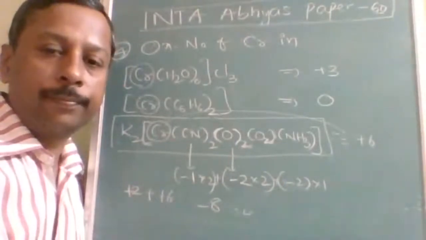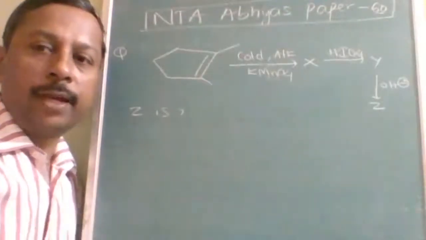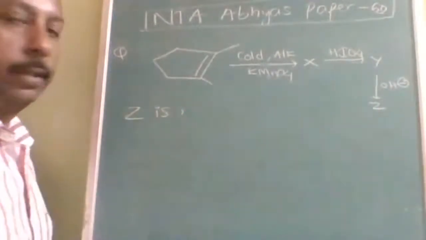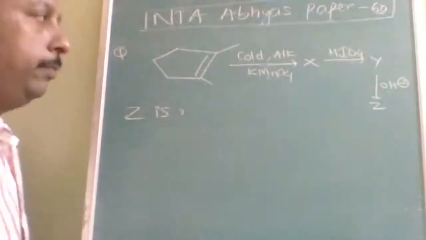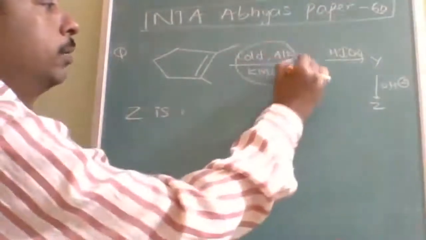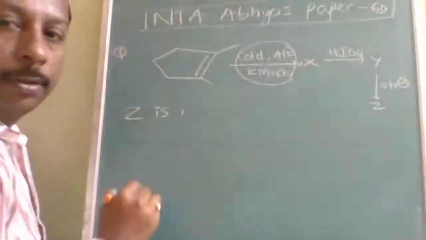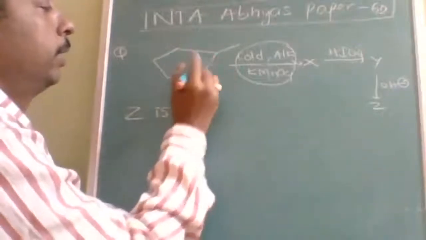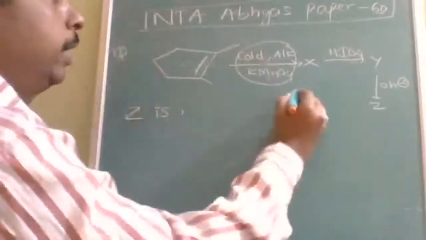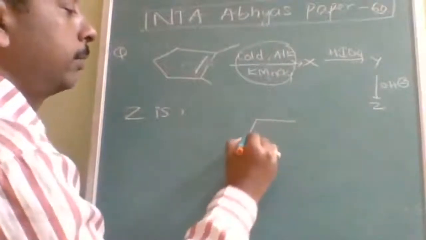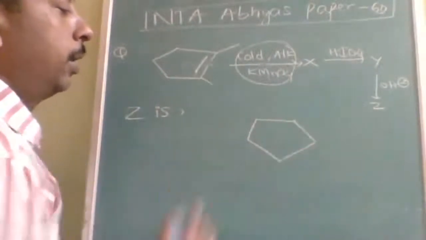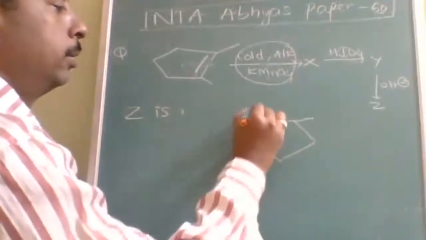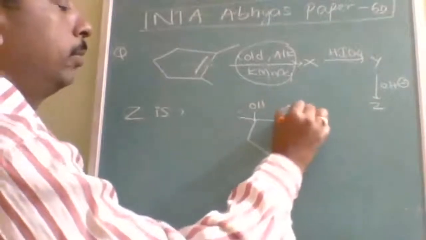Next, you have to find the final product in the reaction sequence. What is the final product in the reaction sequence? You have to find Z. First, when you react it with cold alkaline KMnO4, the pi bond will be broken and OH will be added. So the first product will be like this. Cold alkaline is different from hot and concentrated. Here one OH will be added, and here one more OH will be added.